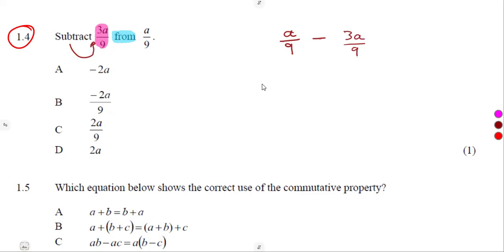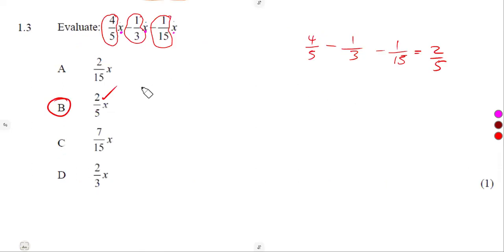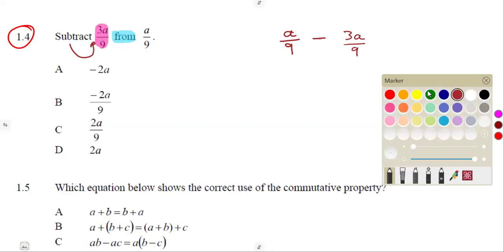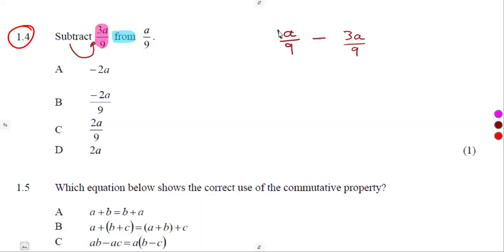So these are just algebraic expressions where we are referring to our like terms. Just like the previous case, here we talked of the like terms. So what is the difference now? There's no difference. Same thing. So we can simply subtract. This is a, which is same as 1. If the coefficient is not shown, it means there is a 1. So this is same as 1a. So what are we simply doing here? We are simply subtracting 1 over 9 minus 3 over 9.